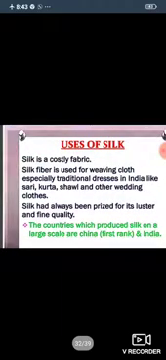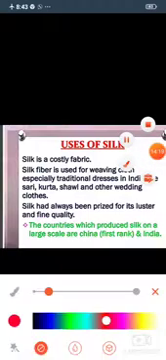Spinning and weaving of silk. You can see the picture. Spinning and weaving of silk. Uses of silk. Please learn about uses of silk. Very important. Okay?